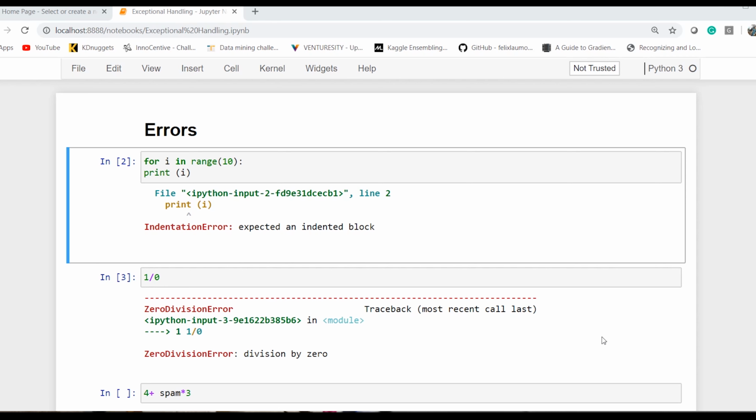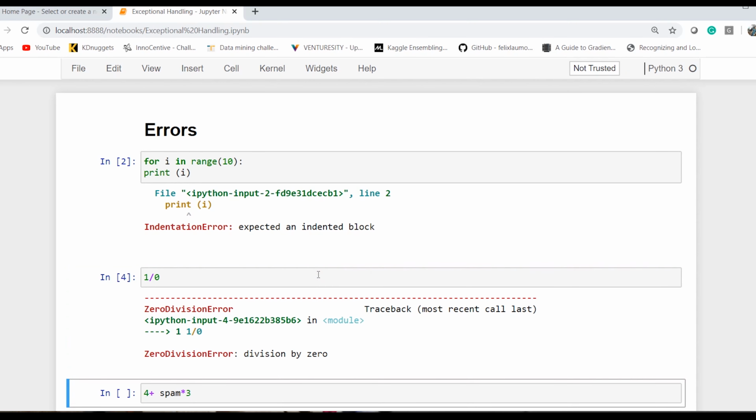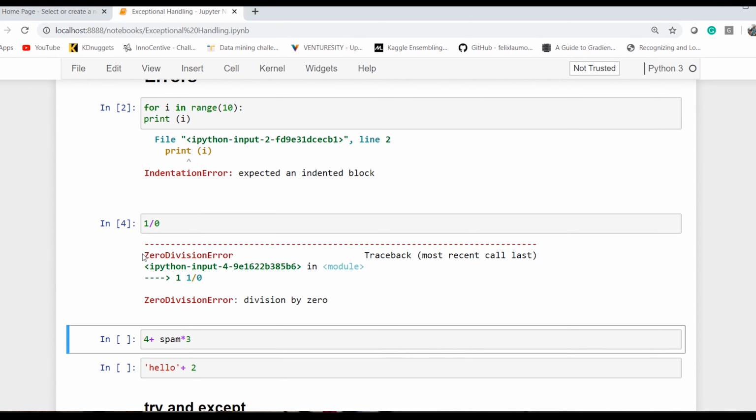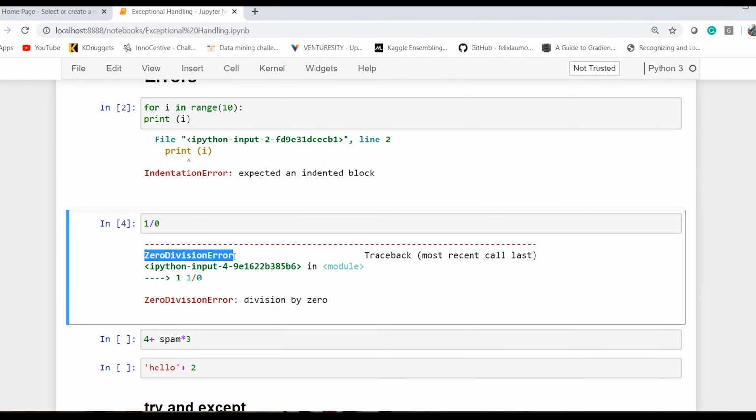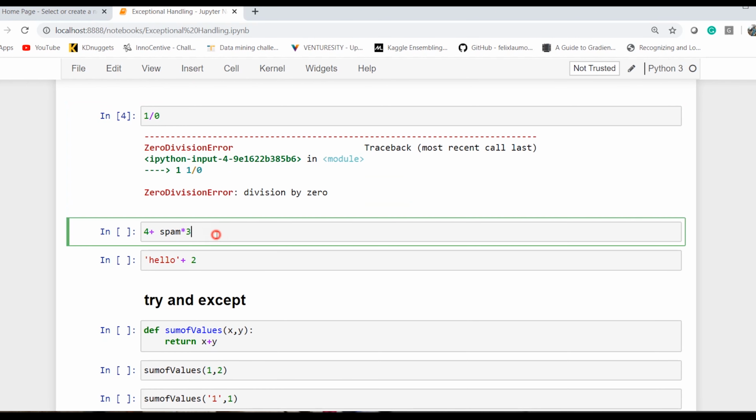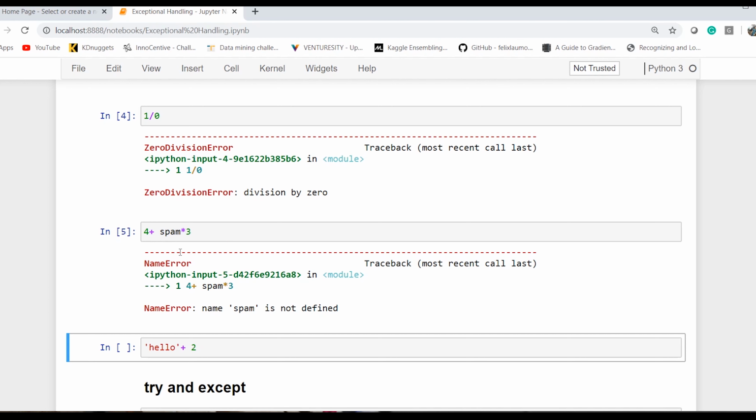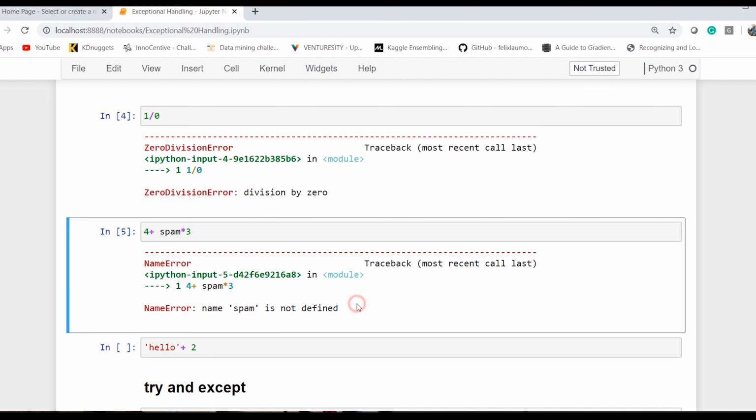When we did 1 by 0, the exception happened and it gave a particular type of error. Similarly, if I do another calculation, I get another kind of exception which says NameError: name 'spam' is not defined. These are very specific types which have been defined, and they are thrown when we execute the program.